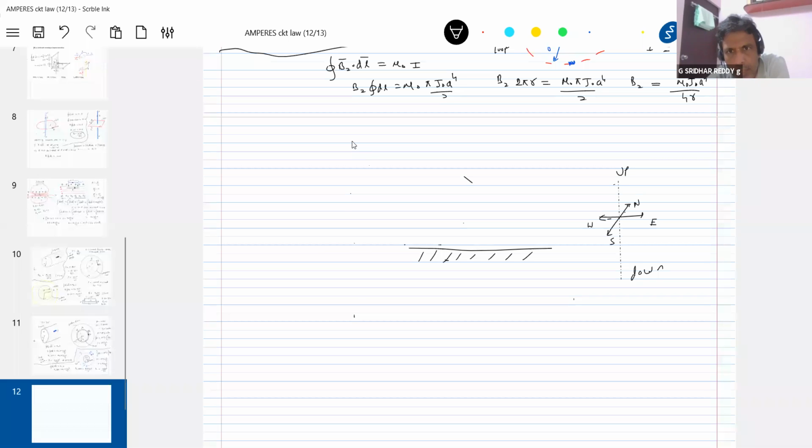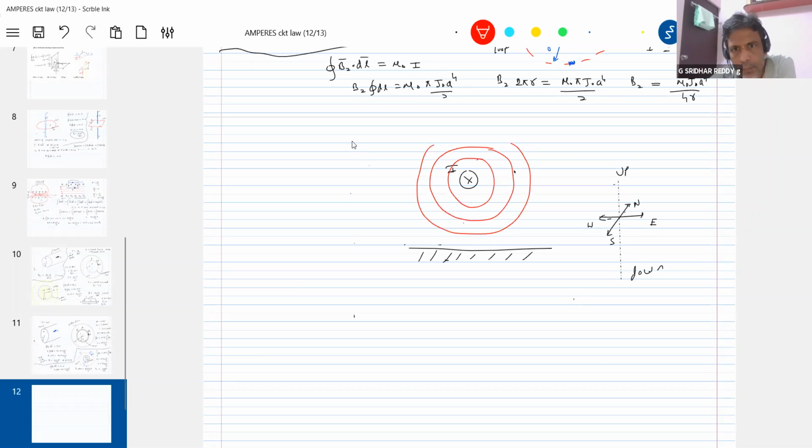Okay, now let there be a current carrying wire, parallel to the surface of the earth. Now, what about the field at this particular point? The lines of force, how will they be? The lines of force will be concentric circles. Now, what about the field at this point, B bar? So these are the arrows. Draw concentric circles and put the thumb in the direction of the current, into the plane with a cross mark. The fingers will swing like this.